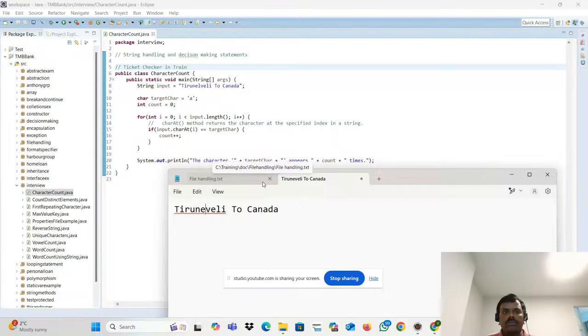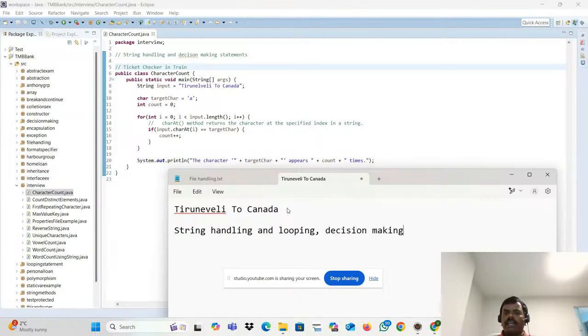This program can be done in several ways. Here, we are going to count the characters using string handling, a looping statement and a decision making statement.